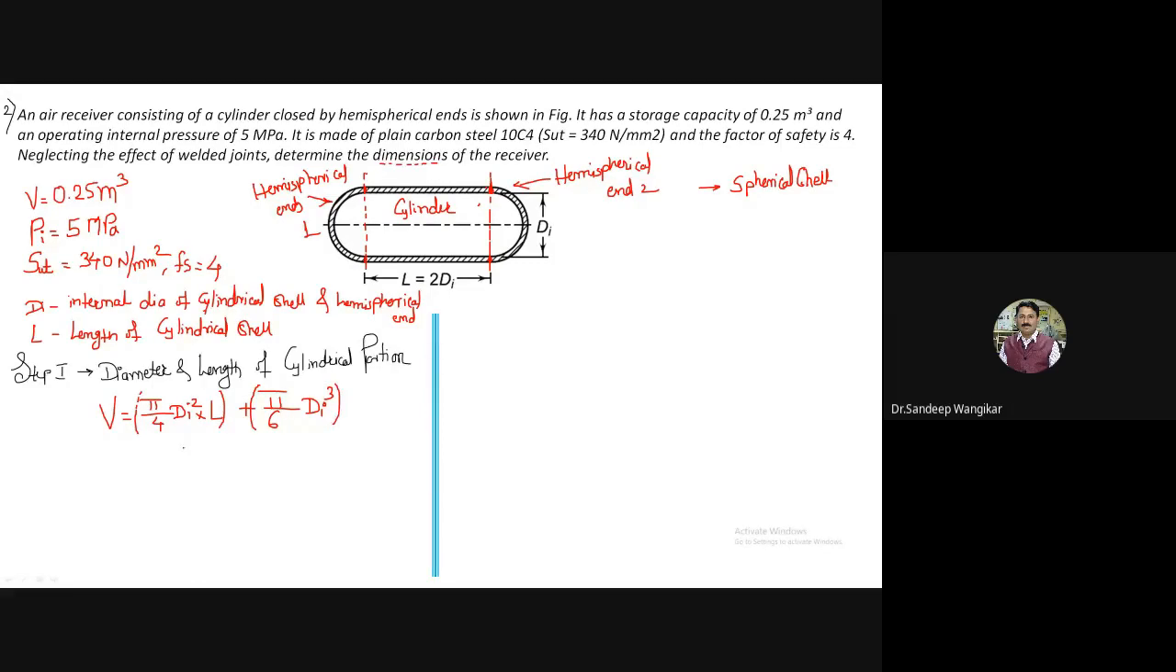We have length as 2 times the diameter. So the equation becomes V is equal to pi by 4 di square into 2 times di, plus pi by 6 di cube. So what will it become?